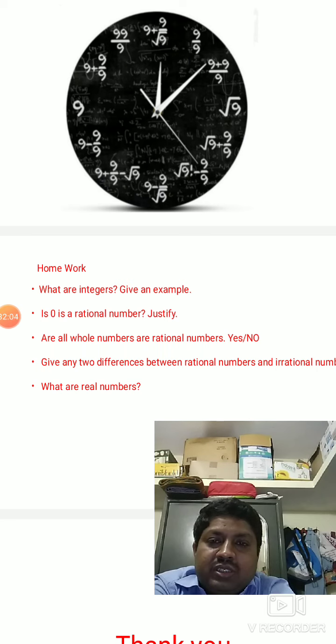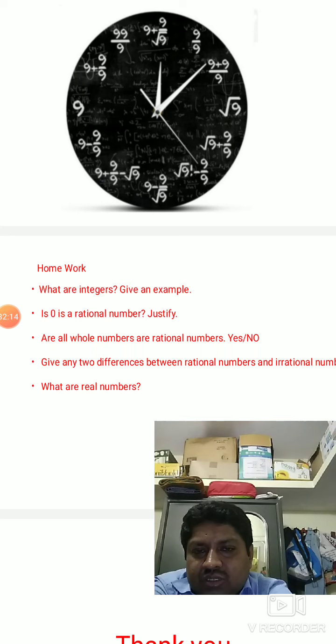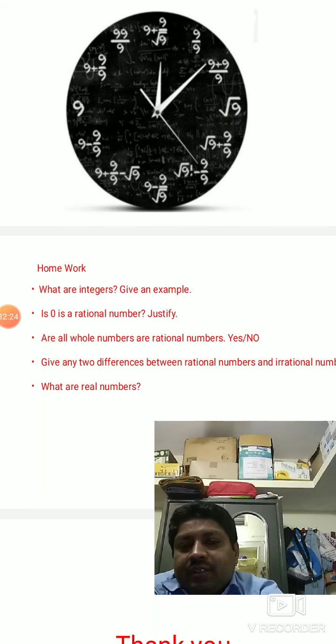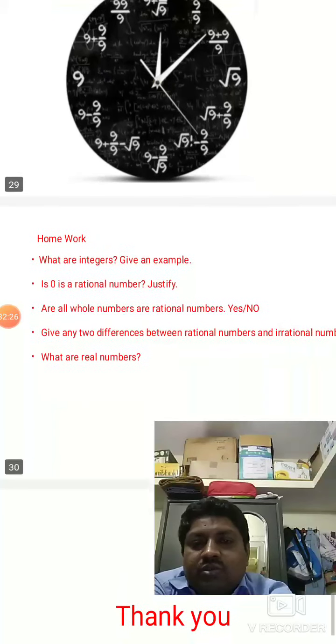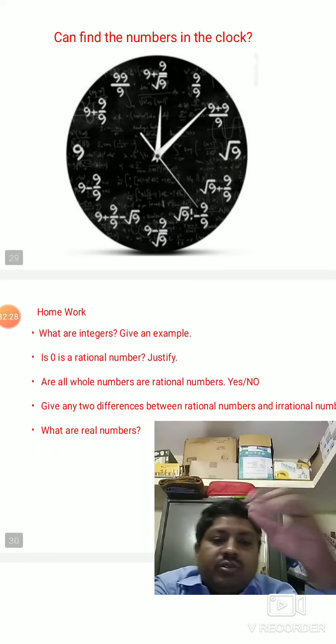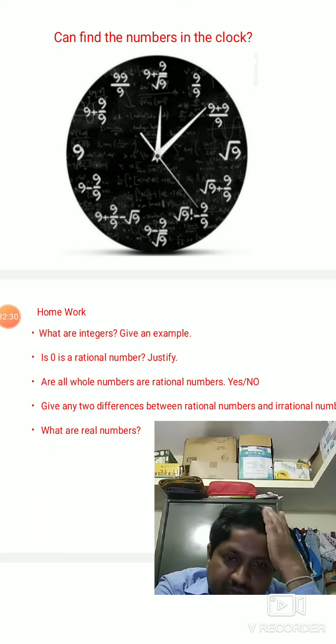So it's very easy. Now, how about rational and irrational? Can you predict any irrational number here? No, no irrational numbers are there. So here only rational numbers are there, all presented using 9. You can also create such a clock.